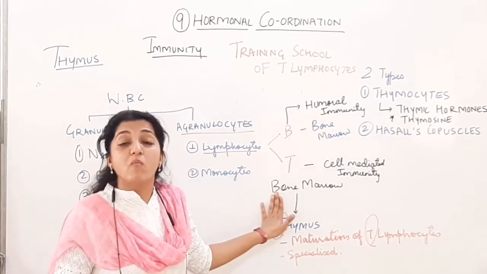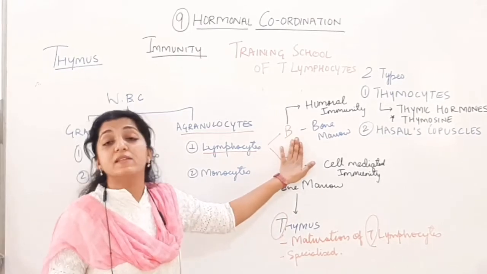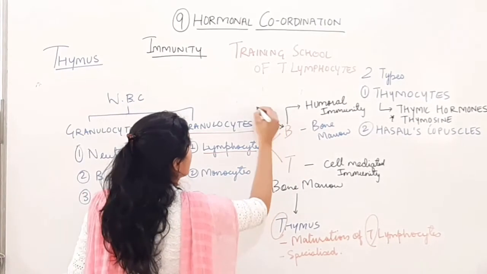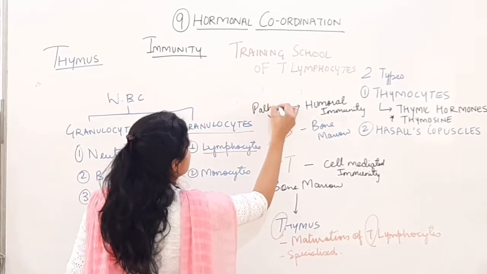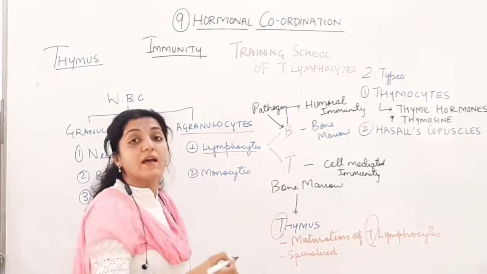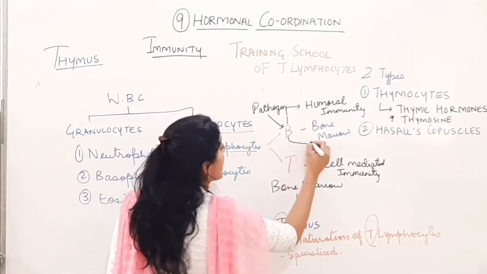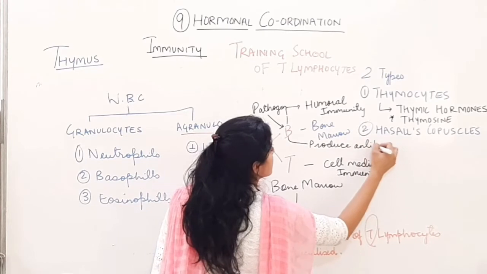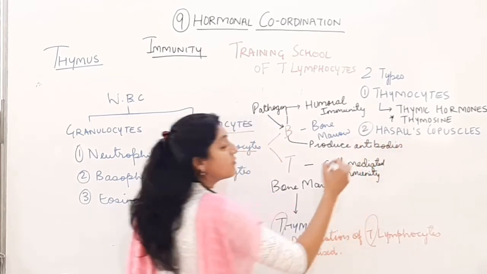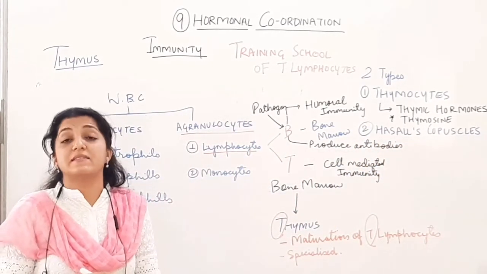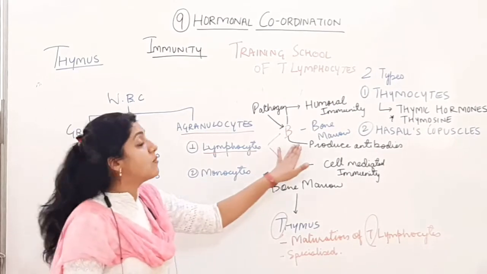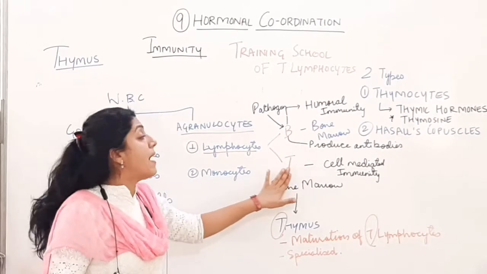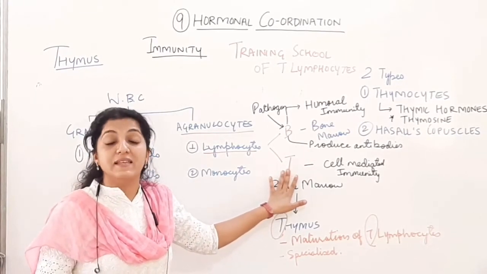They also promote the production of antibodies by the B cells. जब कोई पैथोजन आके B cells को अटैक करता है, the B cells they produce antibodies. So this production of antibodies by the B cells is also promoted, is also stimulated by the T lymphocytes, by the T cells.